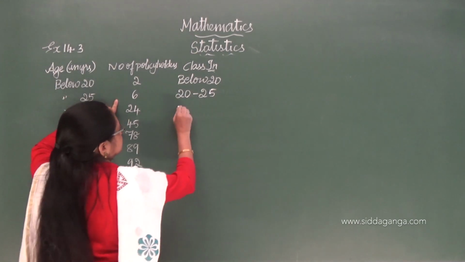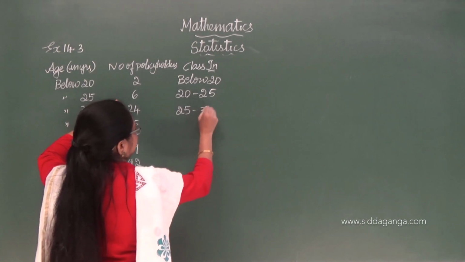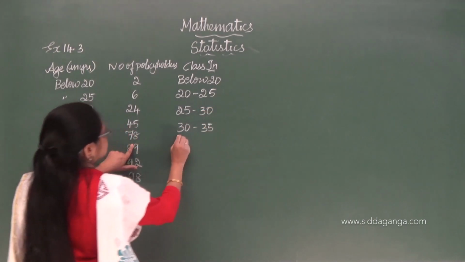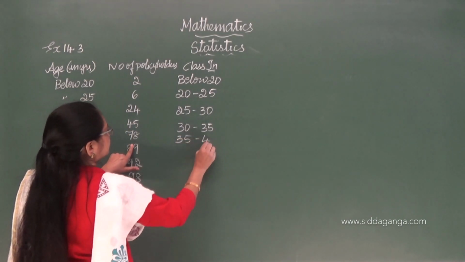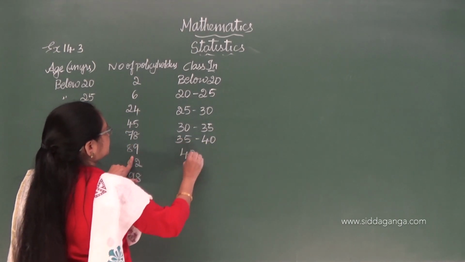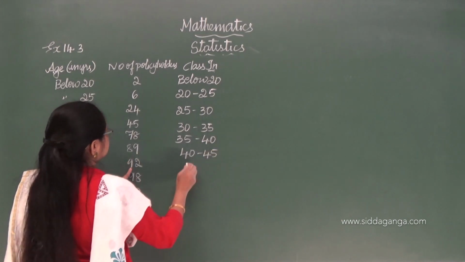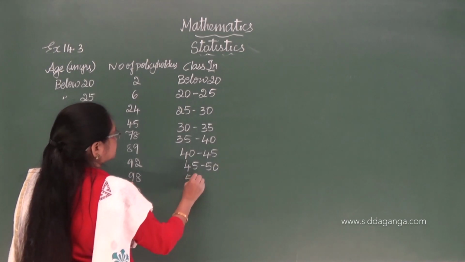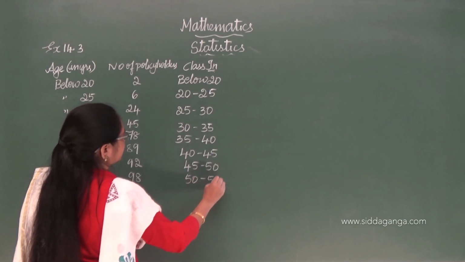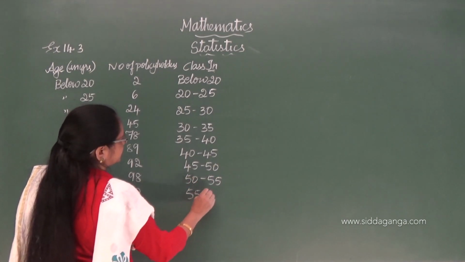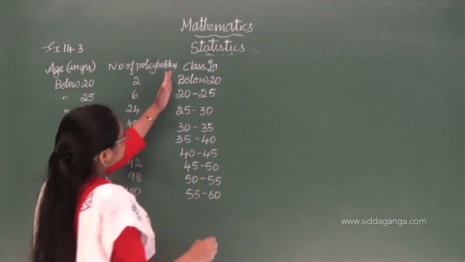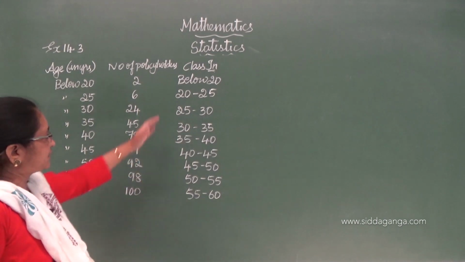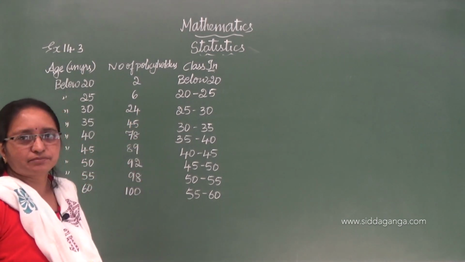Next, 25 to 30, 30 to 35, 35 to 40, 40 to 45, 45 to 50, 50 to 55, 55 to 60. So you have to frame this class interval, just the opposite of the first type of question. So the class interval is formed.